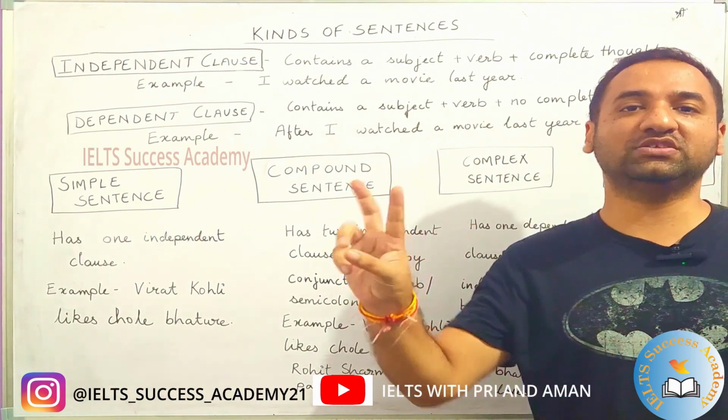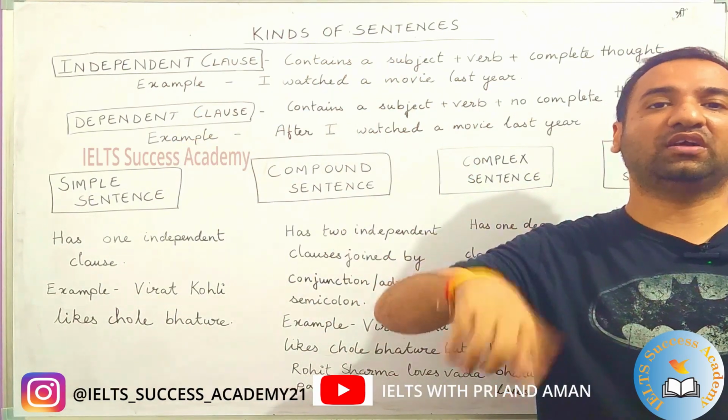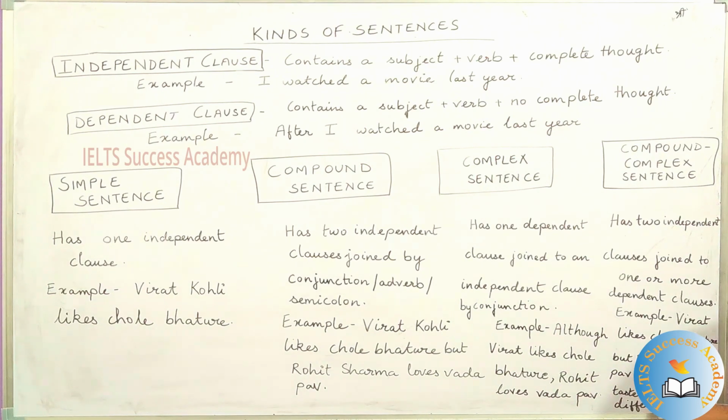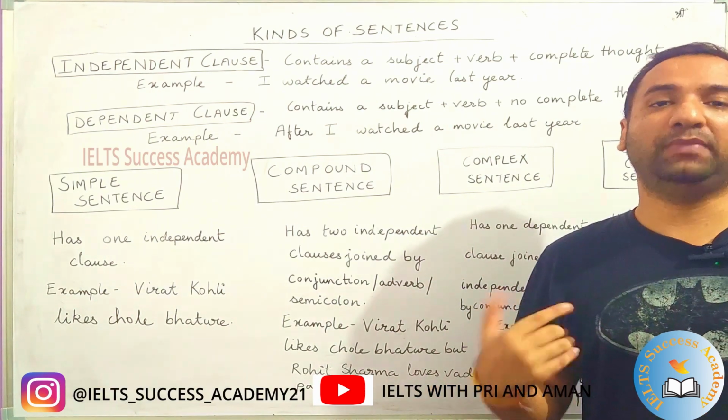Two independent clauses, one or more dependent clauses joined by a conjunction. Example: Virat likes chole bhature, but Rohit loves vada pav because their taste buds are different. Because is the connector, it's the conjunction because it connects both the sentences and gives it a meaning.